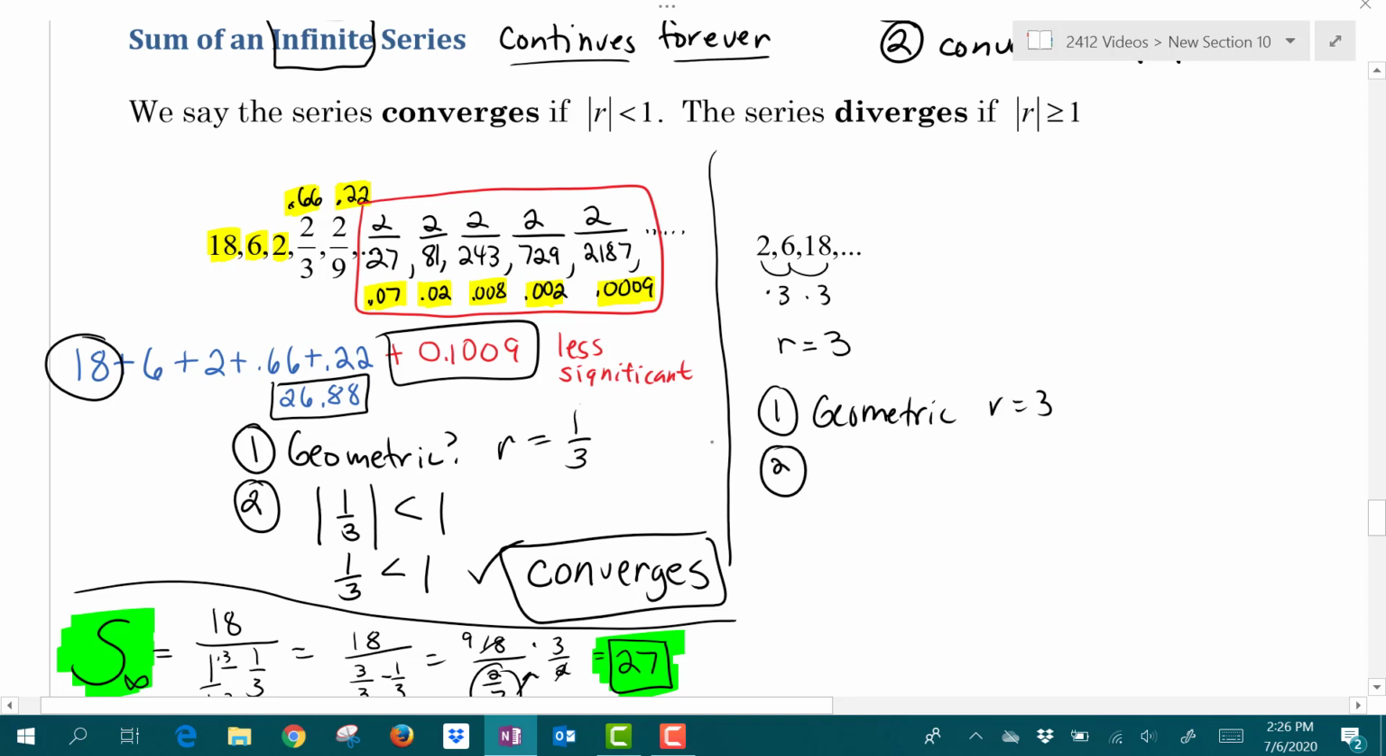However, the second condition fails because in order for the sequence to converge, my r value has to be less than 1, but in this case the r value is greater than 1. So in this case we would say the sequence diverges. If the sequence diverges, then a sum is not possible.